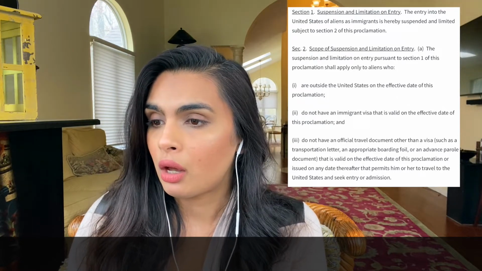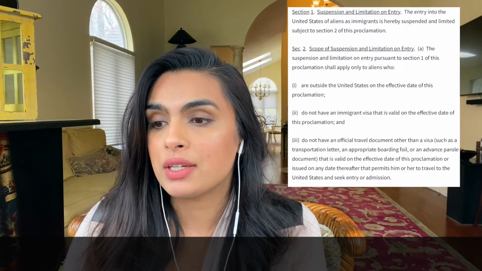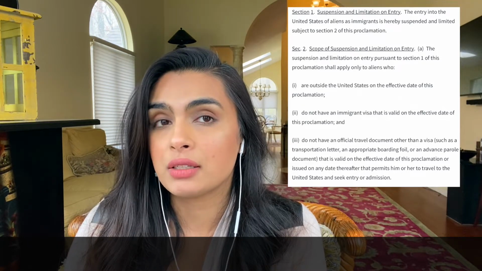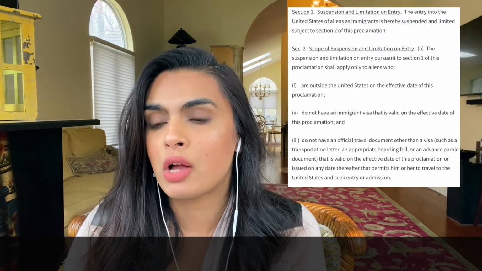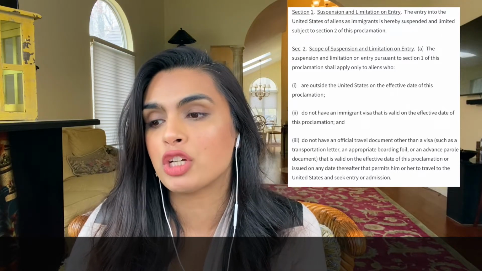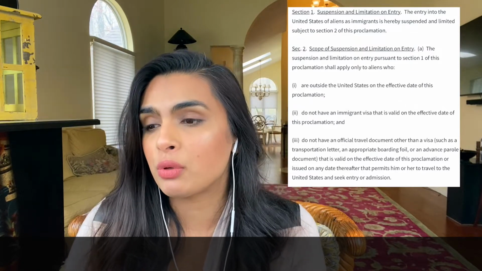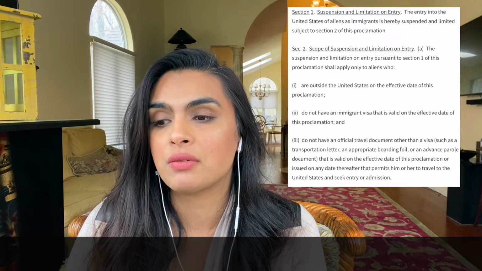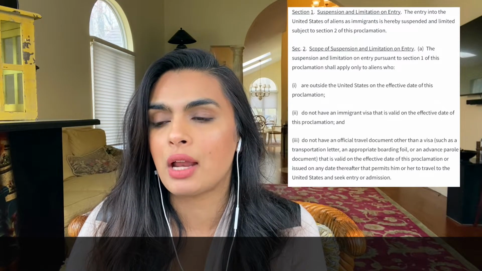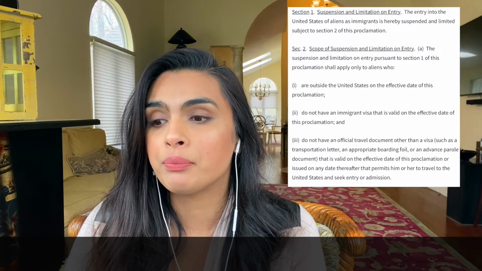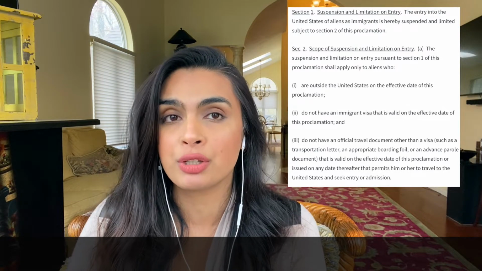2. Those who do not have an immigrant visa that is valid on the effective date of the proclamation. And 3, do not have an official travel document other than a visa, such as a transportation letter or an appropriate boarding foil or advance parole document that is valid on the effective date of this proclamation or issued on any date hereinafter that permits him or her to travel to the United States and seek entry or admission.